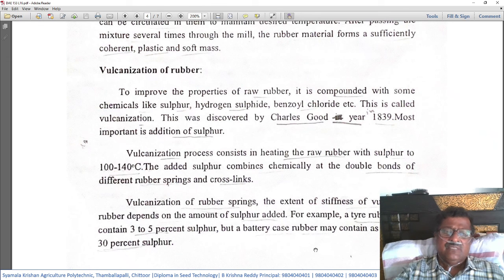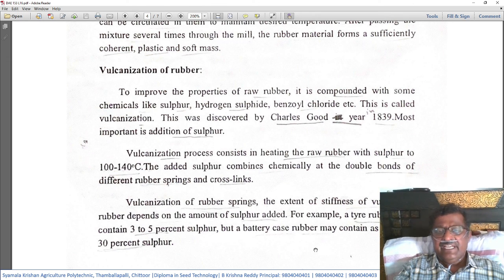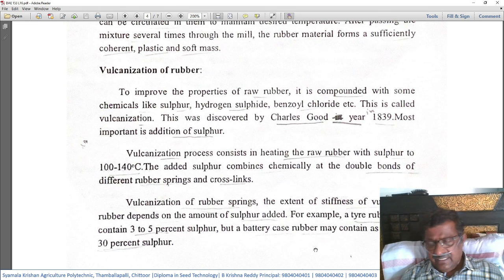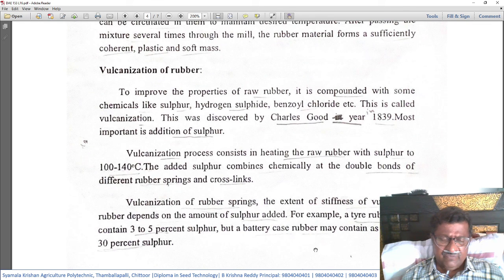The vulcanization process consists of heating the raw rubber with sulfur to 100 to 140 degrees centigrade. In the vulcanization process, what actually happens is that at a temperature of 100 to 140 degrees centigrade, sulfur is added to the raw rubber.